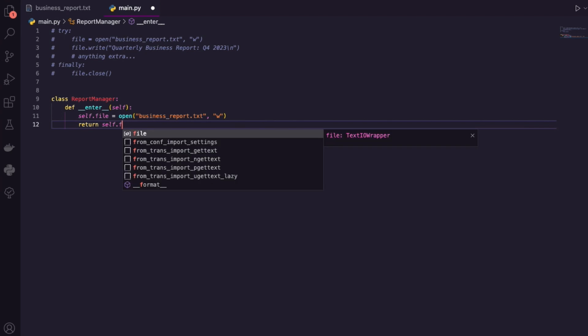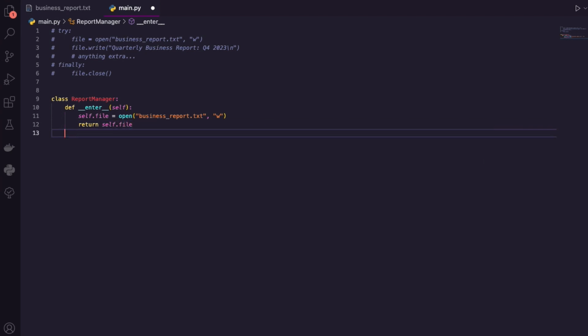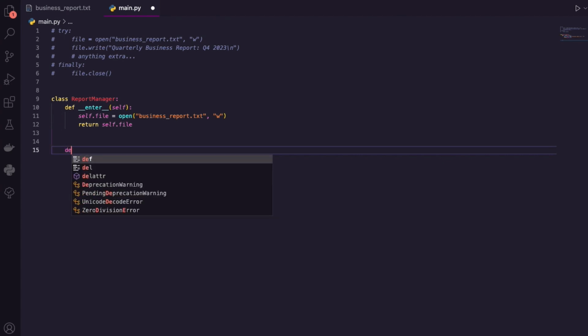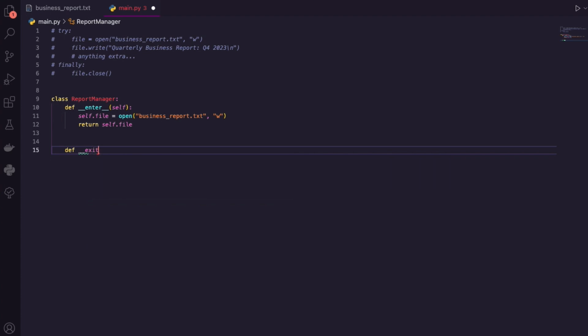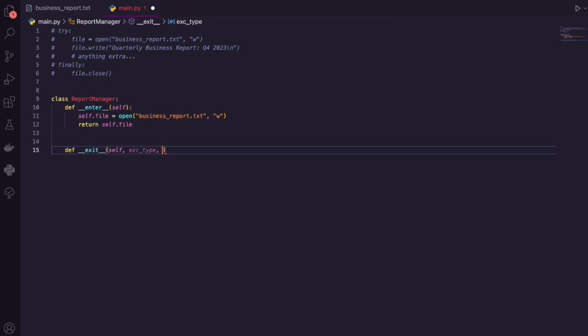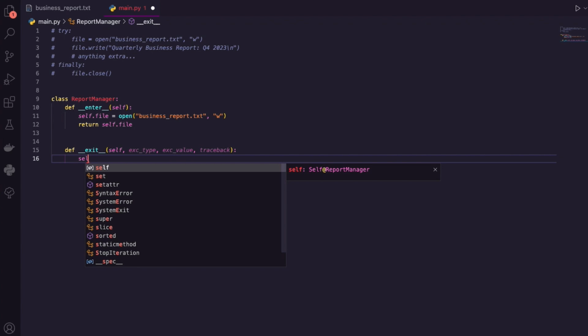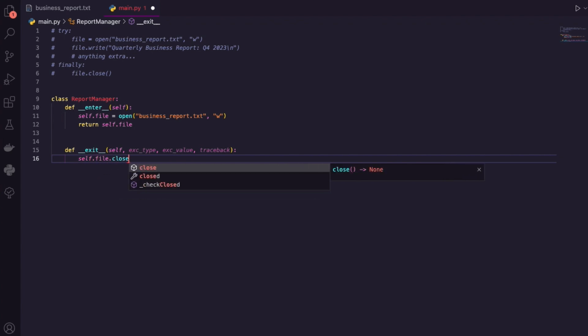If it's been opened, that's great. It's now prepared to be written inside of. I'm going to return it to write it. Okay, so I've entered my manager. Is my manager done, or what do I want my manager to do when they are done? So now I need to give it a few things. It's going to take self, but a context manager actually takes 3 other arguments or parameters as well, even though you won't really give them a value. Those are exception type, exception value, and a traceback. Drop those in. We don't have to worry about those too much, okay? What do I want my manager to do when we exit? Well, it's going to take my file, and it's going to close my file.